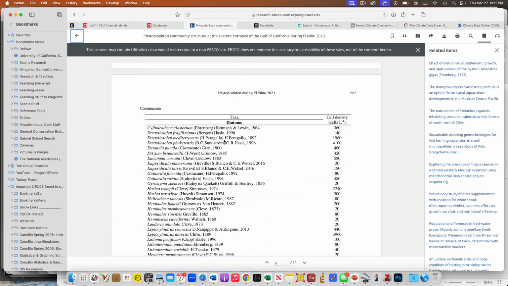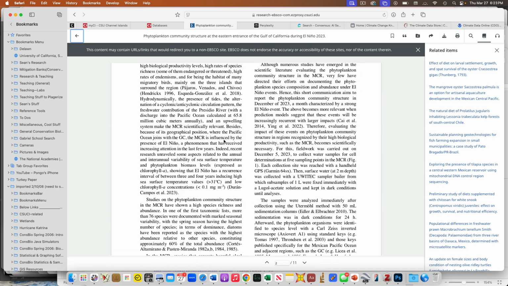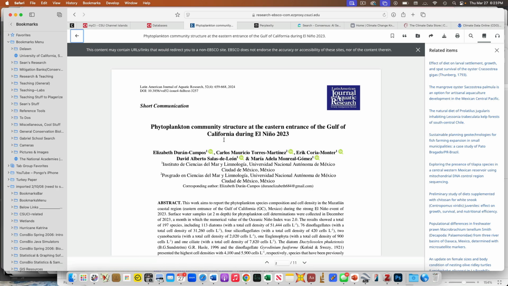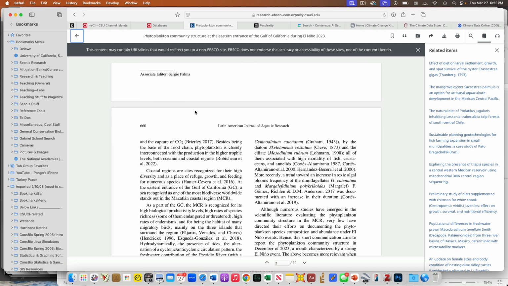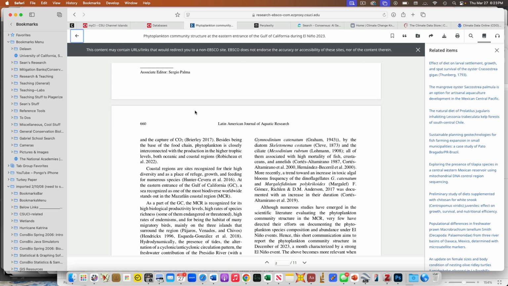Another one. Okay, great. So this is also, I guess, a review paper. Okay, it's a short communication, that's why. So again, I would jump to the methods, because if they did have a data set or they created a data set, they're going to reference it there. They're going to either talk about how they collected data, in which case it was a data set, or they're going to say, this is the data set I was mining to look for changes in X, Y, or Z or something. Cool?